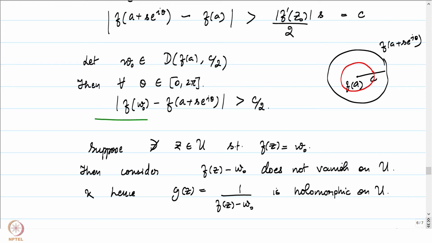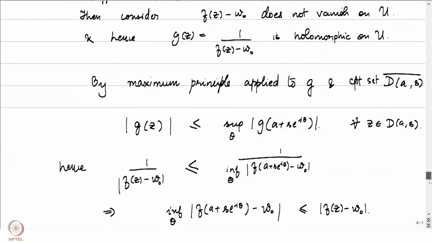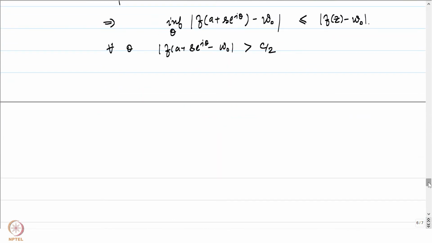The line I am underlining in green exactly said that f of w naught is at a distance of at least c by 2 from any point on the boundary f of a plus s e to the power I theta, and this tells us that the infimum will also be greater than or equal to c by 2.